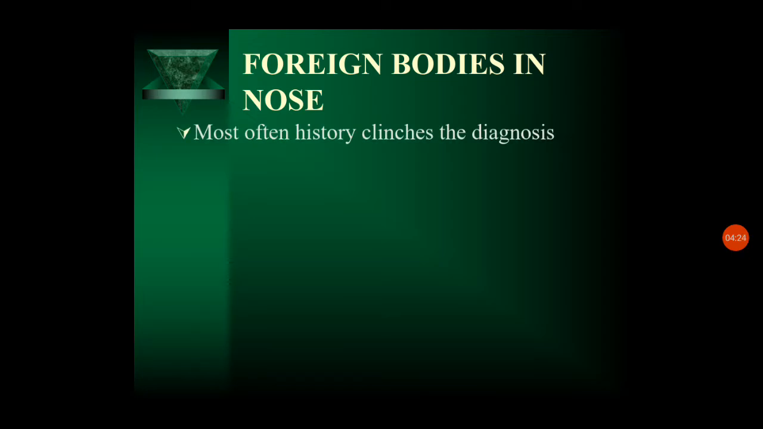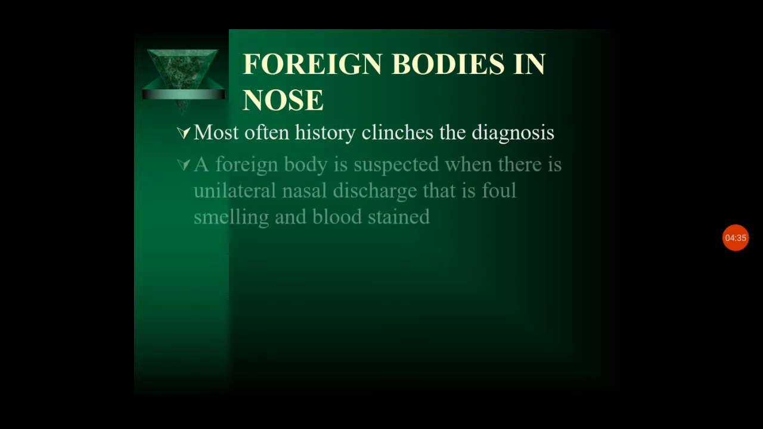A foreign body in the nose can be an inanimate or animate foreign body, and it is very commonly seen. If it is retained for a longer period, it can cause granulation tissue also. Most often, history clinches the diagnosis. Usually by seeing the environment, we can find that the child has a foreign body in the nose. A foreign body is suspected when the child is very small, when there is a unilateral nasal discharge, and foul smelling and blood stained discharge from a particular nostril. We can suspect that the child has a foreign body in the nose.